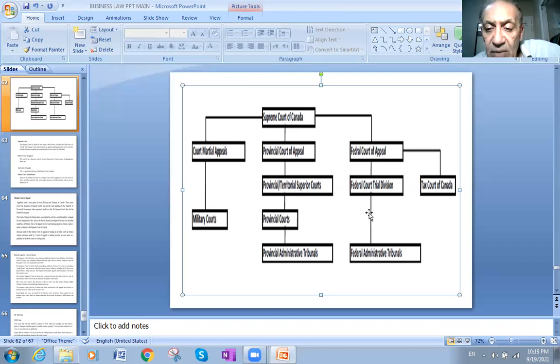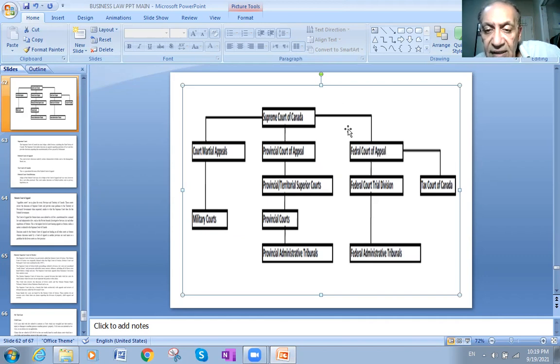Okay, but for the federal courts, it accepts the trials of the federal court trial divisions, the tax courts, and also the administrative courts. So any decision that comes from administrative or federal court and tax courts goes to the Federal Court of Appeal.